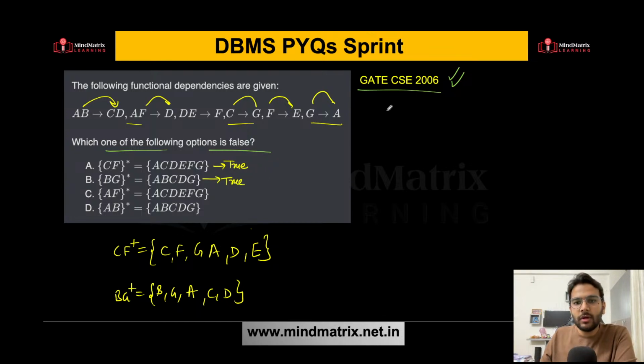This is also true. What about AF closure? So you are getting AF. What else? Using AF you can get D also. Yeah, that's it. So this is what you are getting, because using AF you can get D.